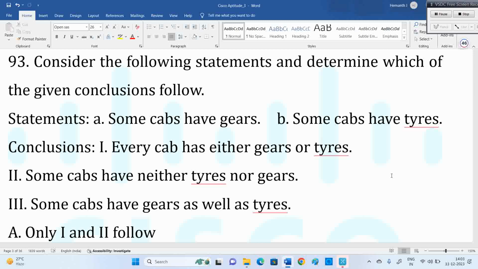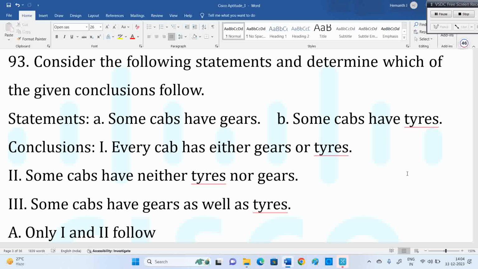That's the strategy you always need to follow, whether it is my subject or any subject, from a competitive exams point of view. Now see about statements and conclusions. Syllogism we solved lot and lot. Now we have two statements and three conclusions. Some cabs have gates, some cabs have tires. And don't put your thought process here. One important thing: before these statements, they will give one paragraph. Don't put your general knowledge or your assumptions here. You have to believe whatever statement they have given is correct.